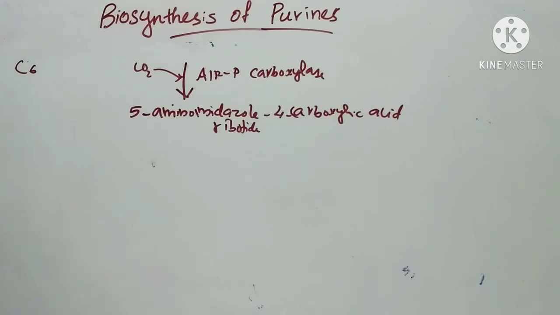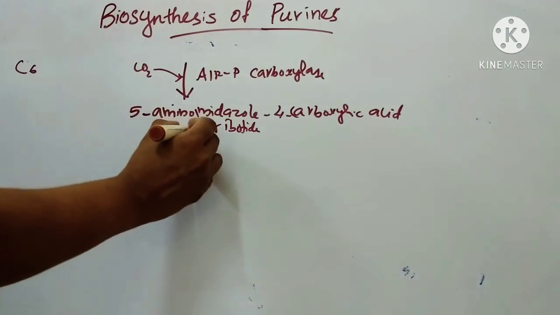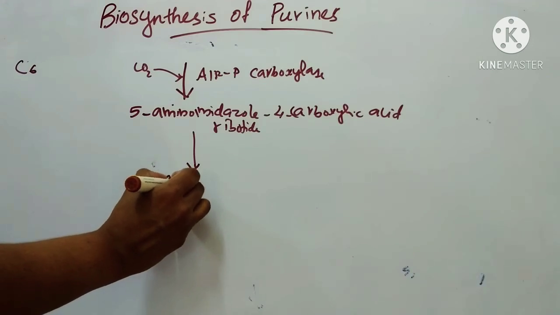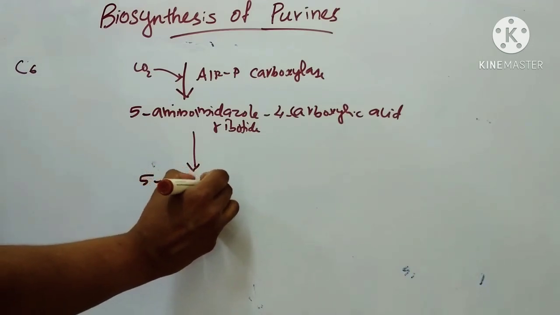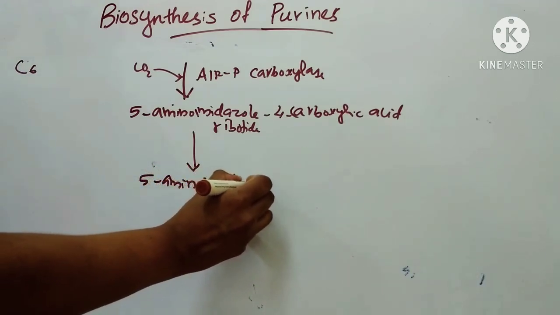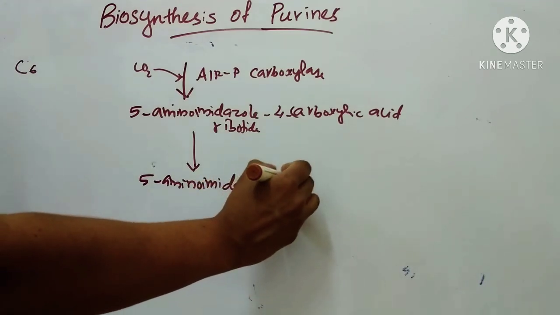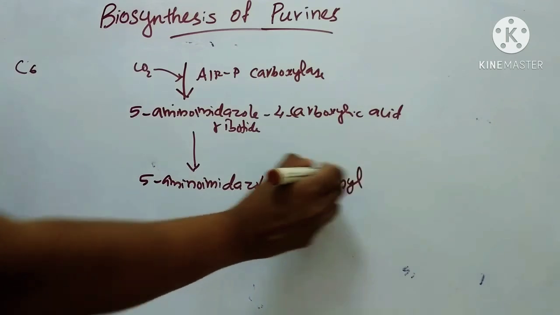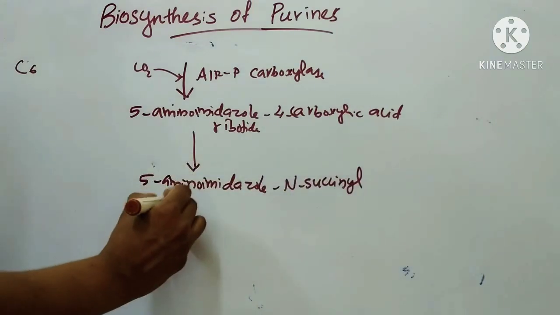Next step in this reaction is formation of 5-aminoimidazole N-succinyl carboxamide ribotide.